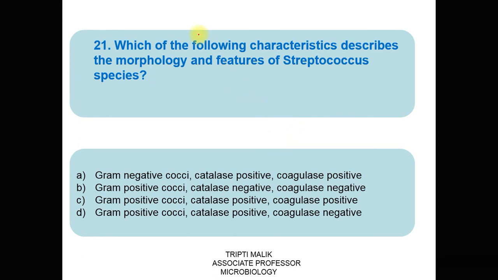Question number 21. Which of the following characteristics describes the morphology and features of Streptococcus species? Option A is gram-negative cocci, catalase positive, coagulase positive. Option B, gram-positive cocci, catalase negative, coagulase negative. Option C, gram-positive cocci, catalase positive, coagulase positive. Option D, gram-positive cocci, catalase positive, coagulase negative. The correct answer is option B, which is gram-positive cocci, catalase negative and coagulase negative.